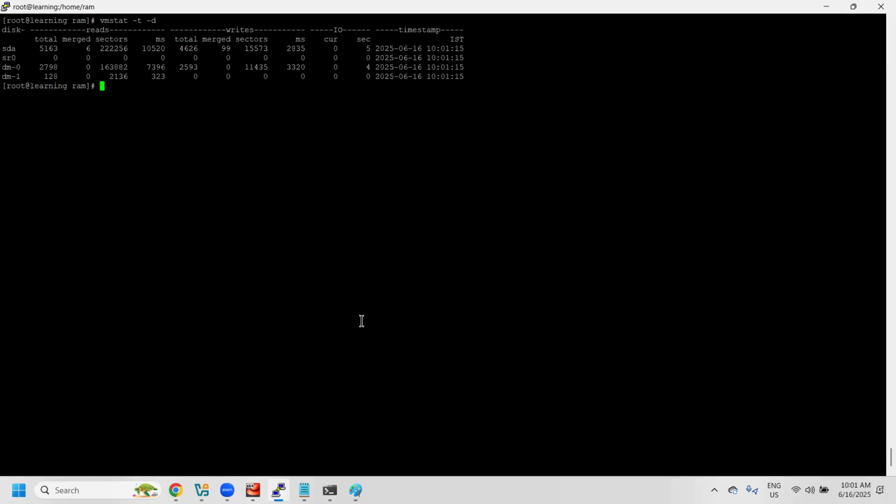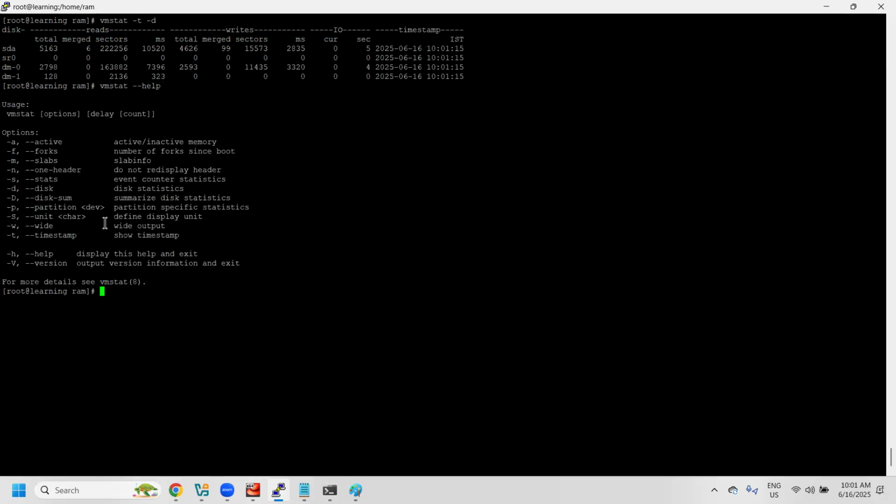Even in vmstat, we can run the program at certain intervals, so if you want to specify timings, that can also be achieved. Then iostat gives input/output statistics.